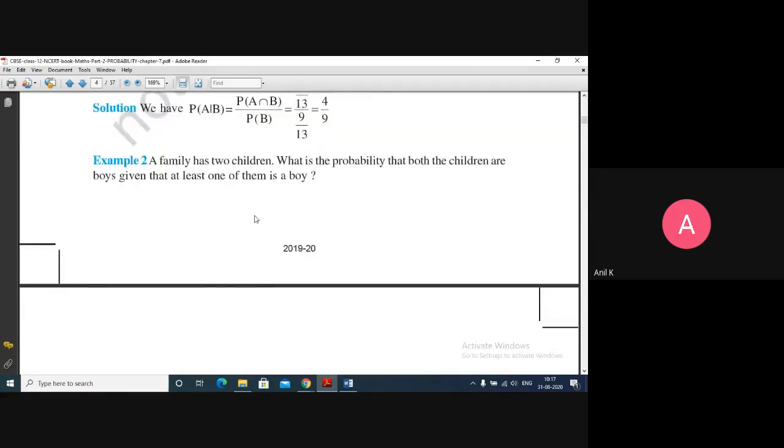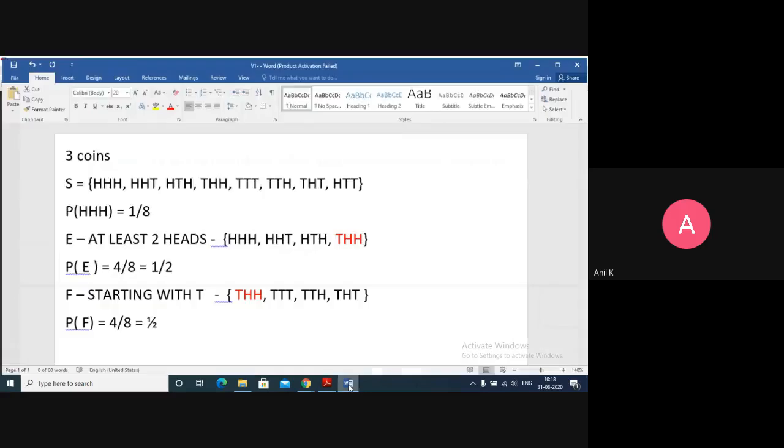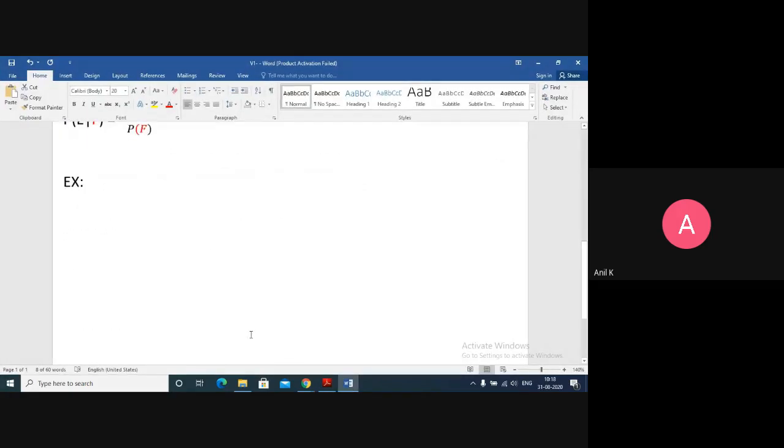Okay, let's take one example now so that you can understand the properties and formulas one by one. A family has 2 children. I'll go step by step. What is the sample space? What are the possibilities? Both can be boy and boy.